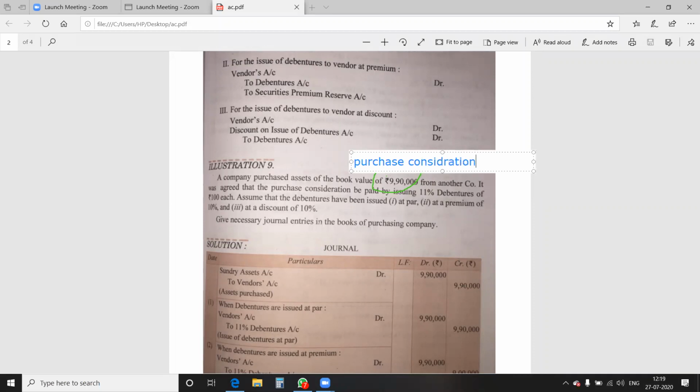Please mark in your book as well. It is the purchase consideration in illustration number 9.